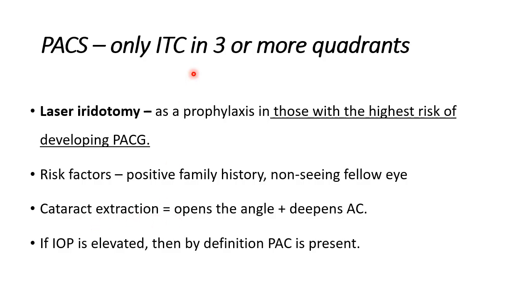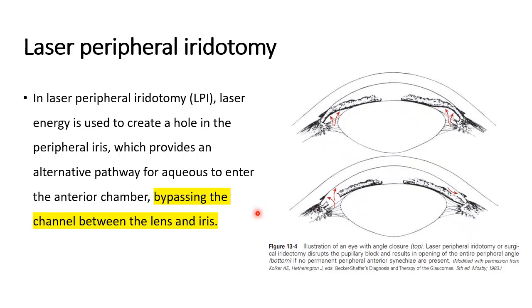Cataract extraction should be done if there is one. It helps to open the angle and deepen the AC. If IOP is elevated, then by definition PAC is present and you treat it along the lines of PAC. Laser peripheral iridotomy is the definitive treatment of acute primary angle closure.